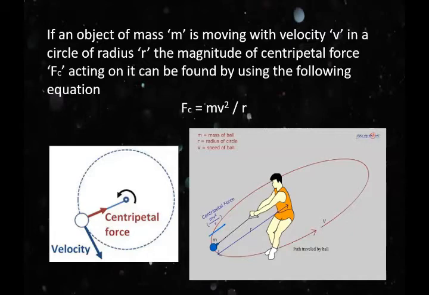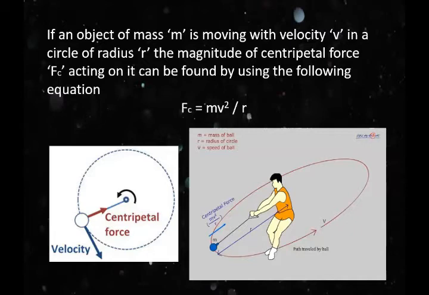This is called the banking of the road, because when any vehicle moves along the curved path, the car presses down on the road, and the reaction on the car acts normal to the road.